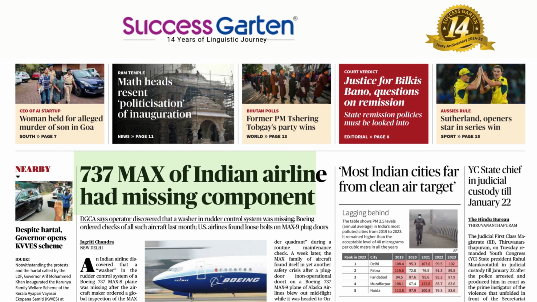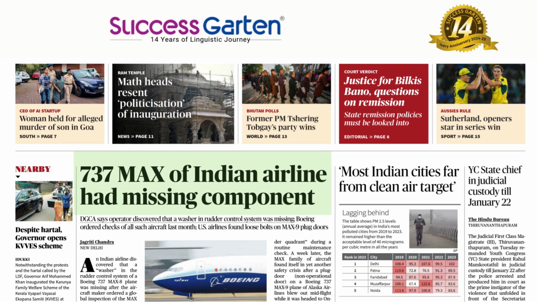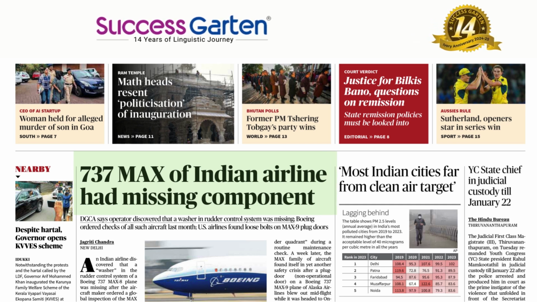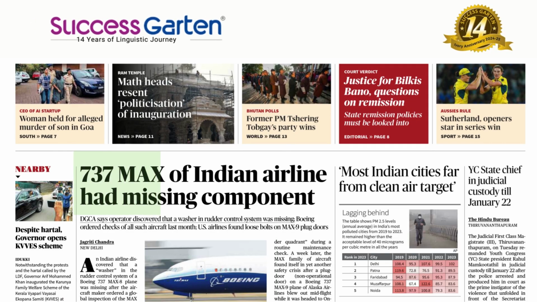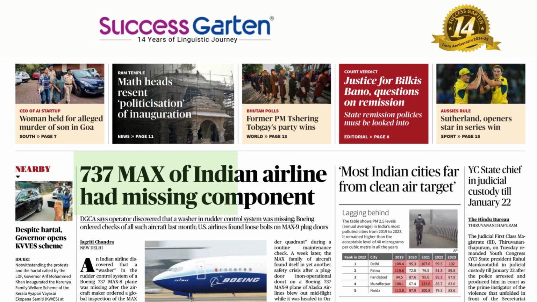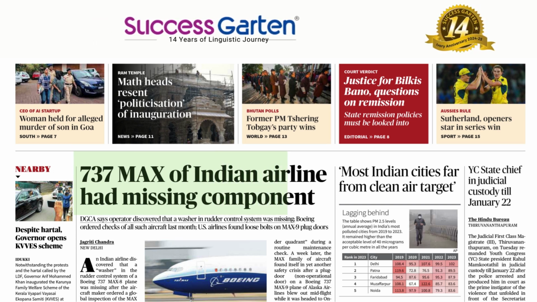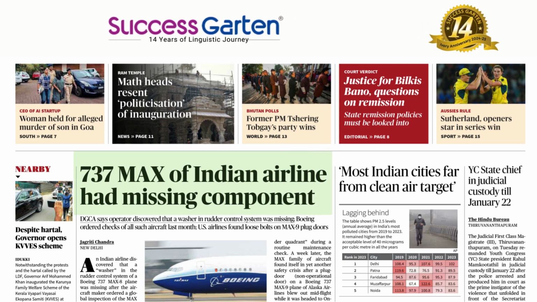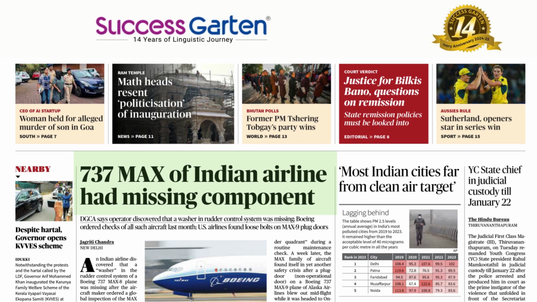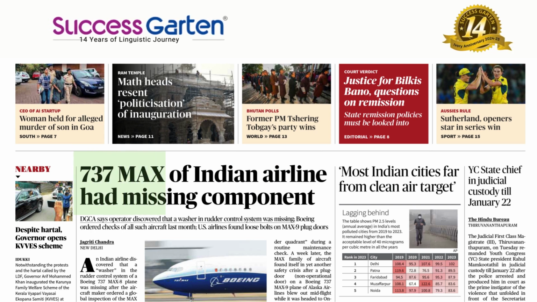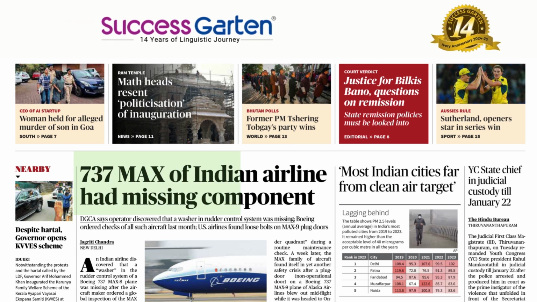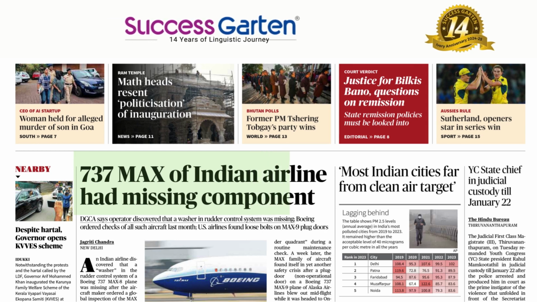component. So here we can see three vowel letters, O twice and E also, but they have got different pronunciations. We can check that. Component. As we know, the letter C has got a hard K sound or a soft C sound. Here it has got a hard K sound. Component. We can see three syllables are there, and the accent falls on the second syllable. The first O will be a short sound, and the second O will be an O sound, and the last E letter will have a schwa sound. Component, and the accent falls on the second syllable. Component is a part that combines with other parts.